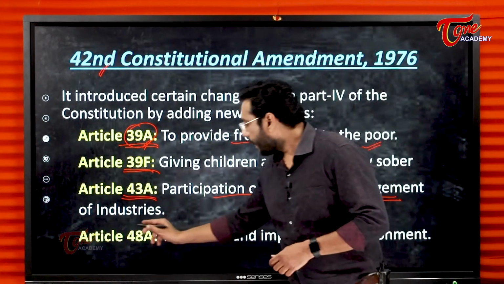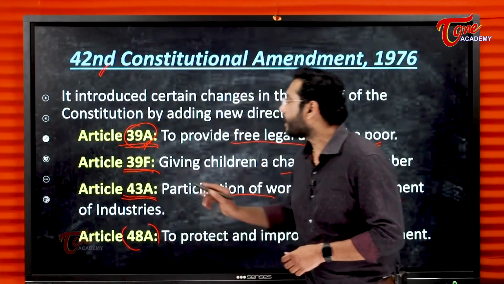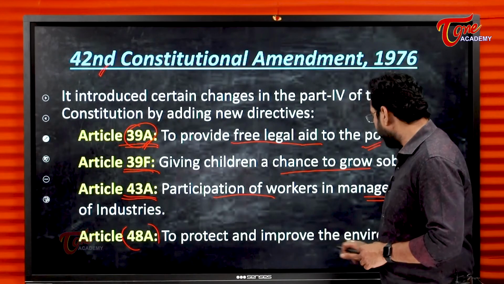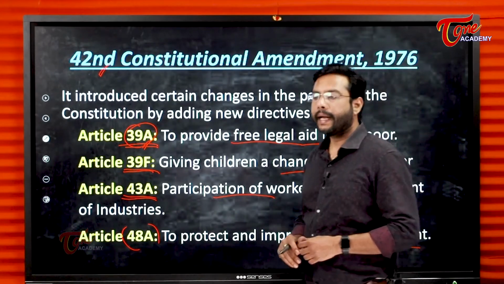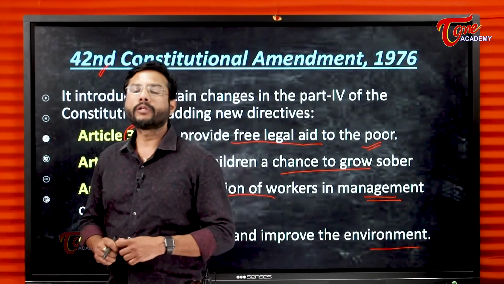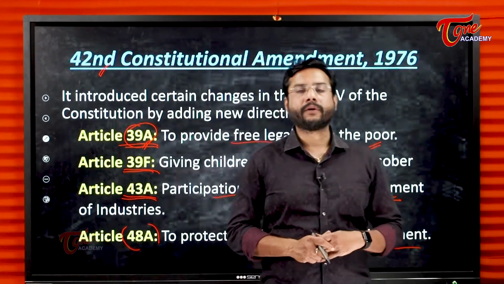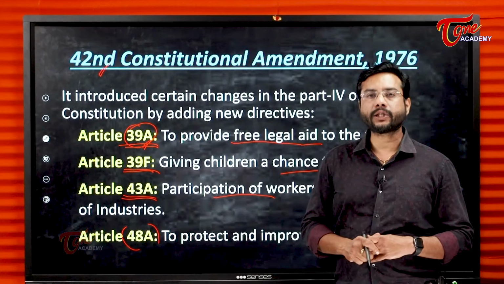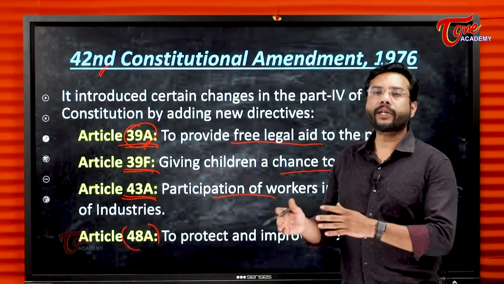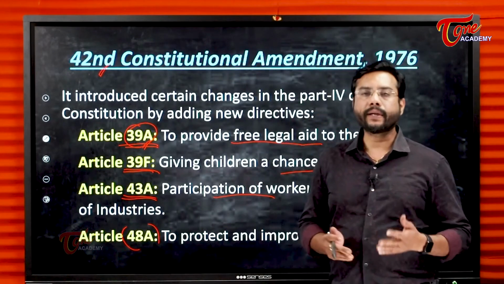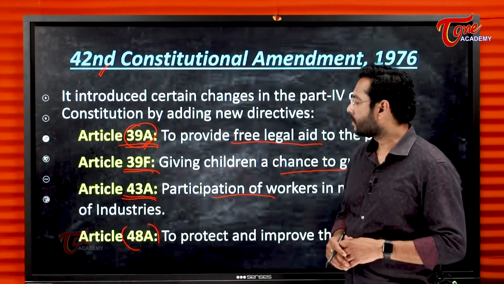So Article 48, this we have seen added by 42nd Amendment Act. It says to protect and improve the environment. The environment should be improved, the forests should be preserved, wildlife should be preserved. So the state should take such steps in the protection, conservation and preservation of environment, forest and wildlife.